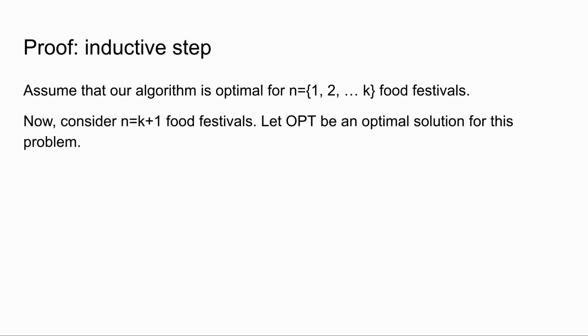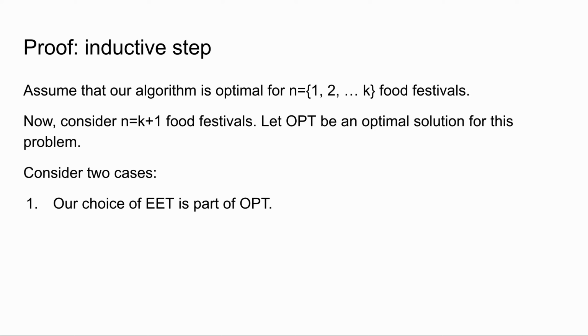Let opt be an optimal solution for this problem. So here what I've done is I've just picked an arbitrary optimal solution and called it opt. Consider 2 cases. 1, our choice of EET is part of opt. 2, our choice of EET is not a part of opt. Now let's look at the cases individually.